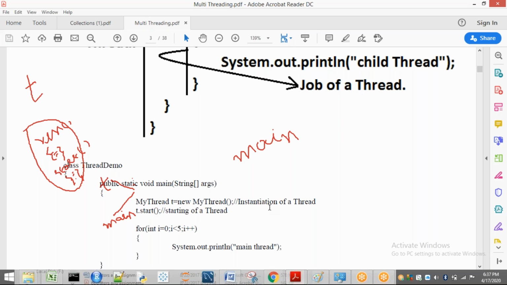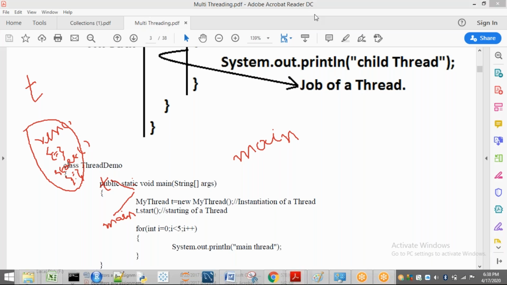Sometimes the output may be mixed. That means main thread, child thread, child thread, child thread, main thread, child thread, and so on. Sometimes we may get child thread 10 times, and sometimes main thread 5 times. In another case, we may get first main thread 5 times, and next child thread 10 times. Or we can get a mixture also. That means one time main thread, the remaining 9 times child thread, after main thread 4 times, after that one child thread. We can't expect the output. In this way it is going to execute. This is the example of your starting program of multi-threading. You have to understand this one.